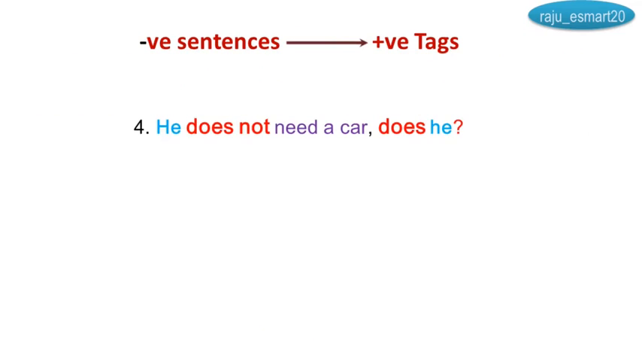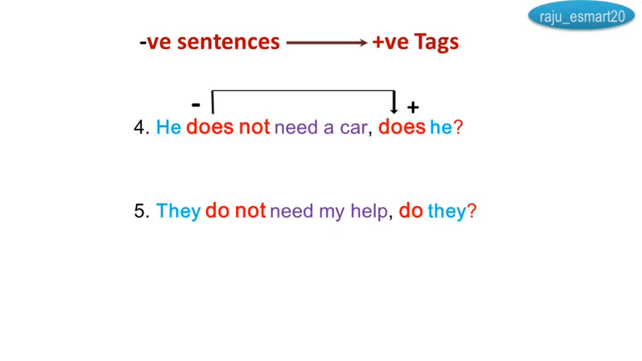Negative sentences. Same sentences I have converted into negative forms. So he needs a car, I changed into he does not need a car, does he? Simple present tense. And it's also simple present tense: they need my help, they do not need my help, do they?